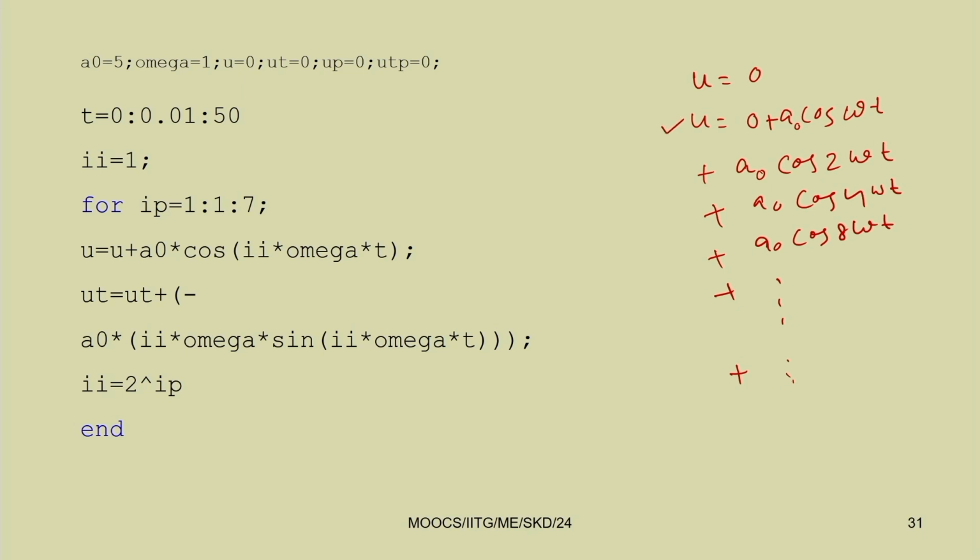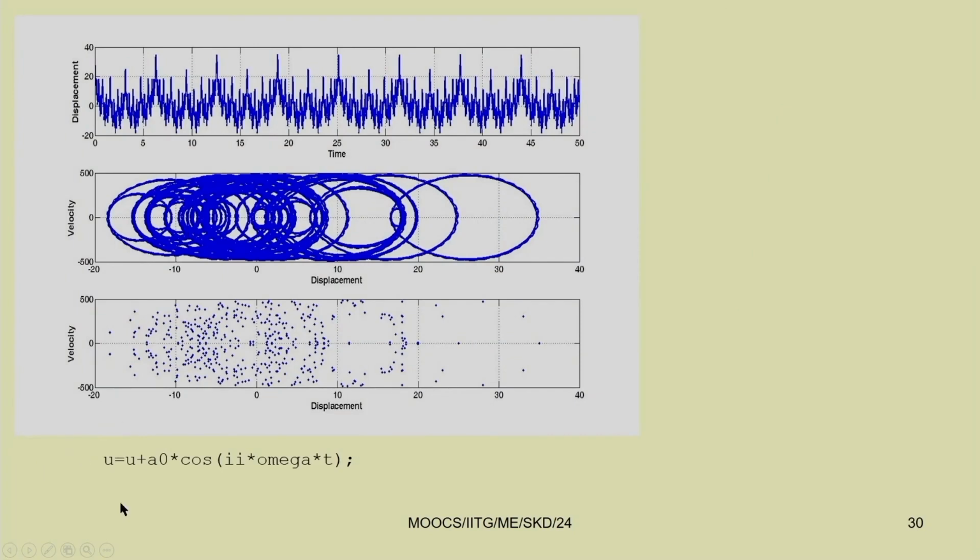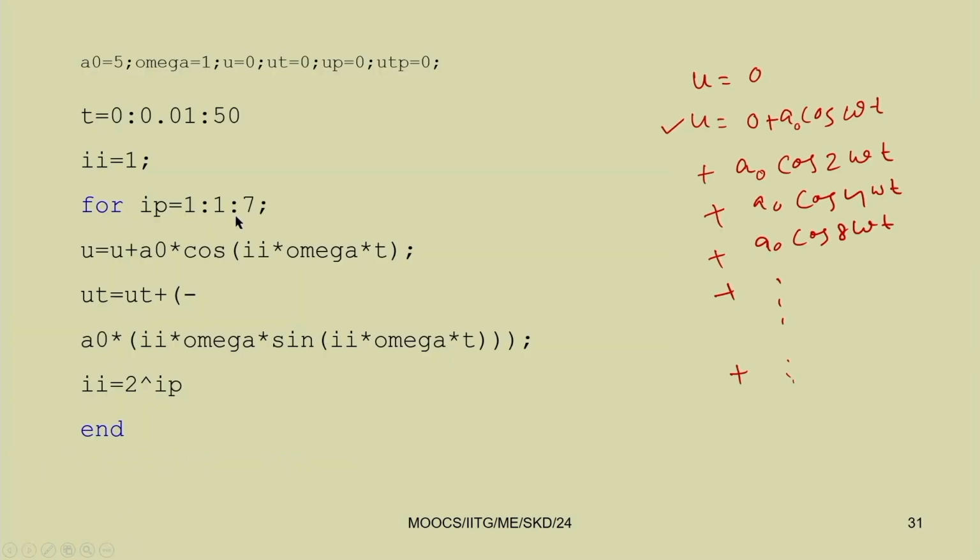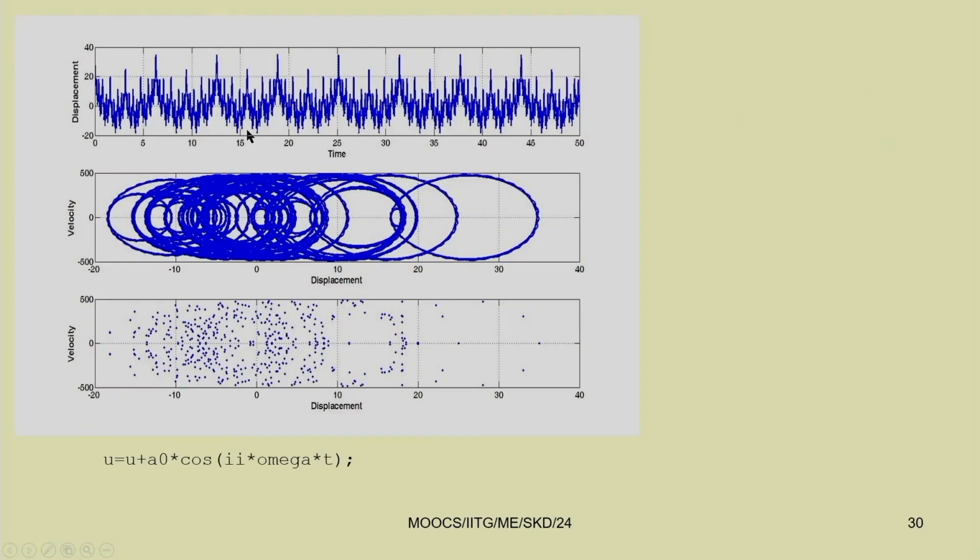You go on adding and you plot this with respect to time. This will give rise to a curve. In this case we have plotted up to 7. So you can get a response like this, and this response clearly shows the response is chaotic.